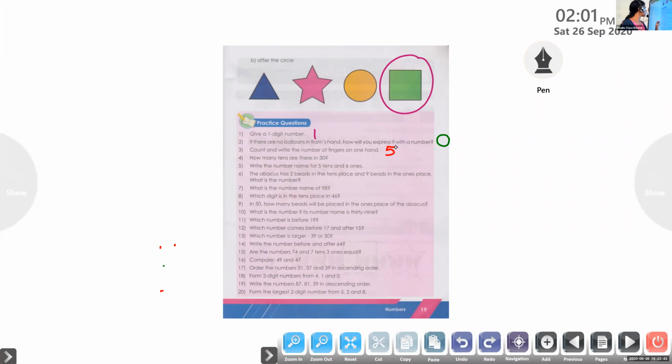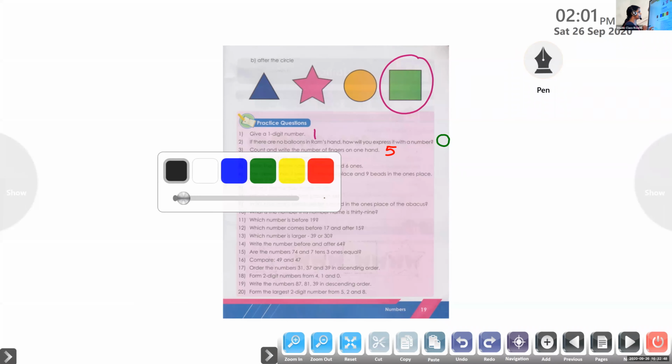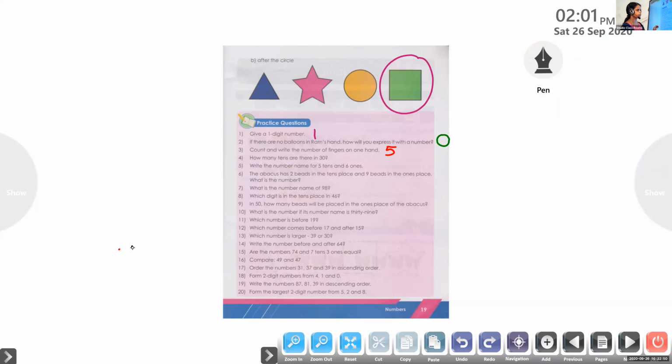And next, it's for Siddharth. Siddharth, unmute. Question number 4. How many tens are there in 30?